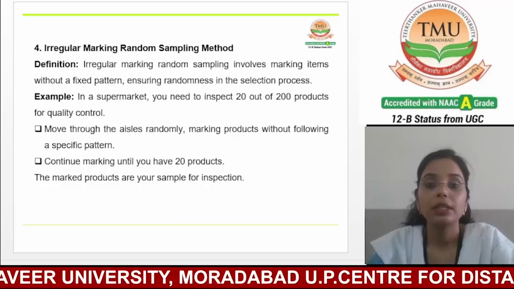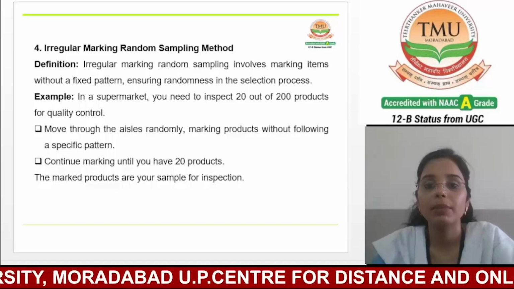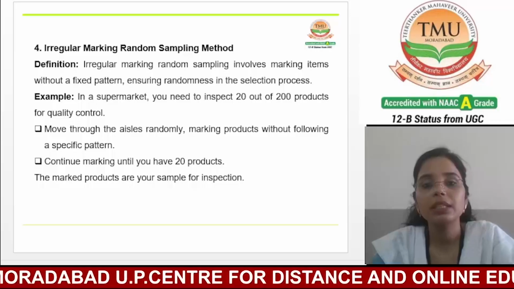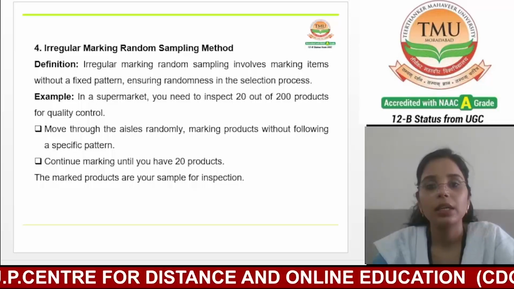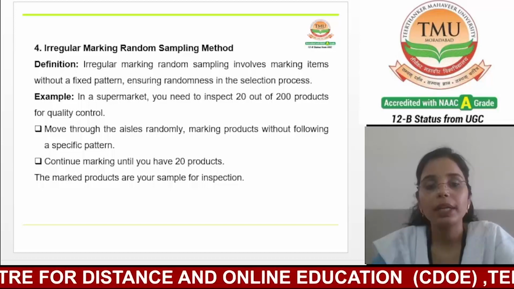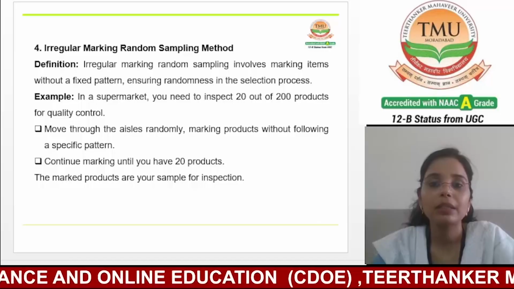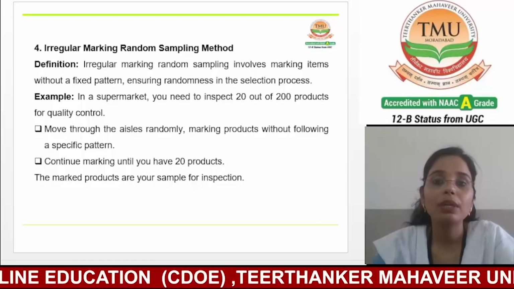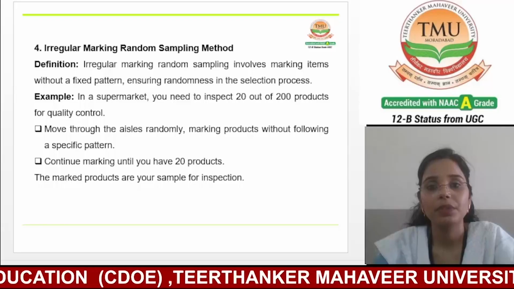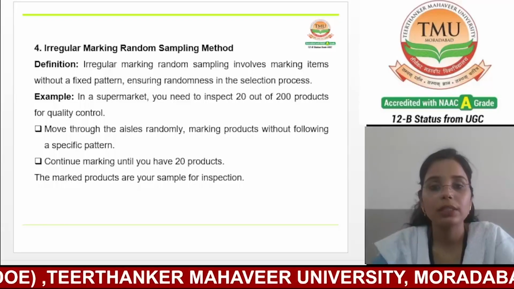Now, the next and the fourth one is the irregular marking random sampling method. This method is just opposite to the regular marking random sampling method. If we talk about the irregular marking random sampling method, this technique involves marking items without a fixed pattern, ensuring randomness in the selection process.